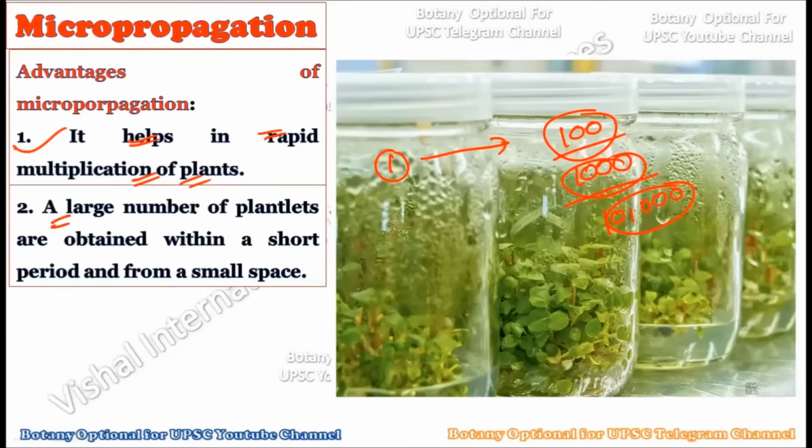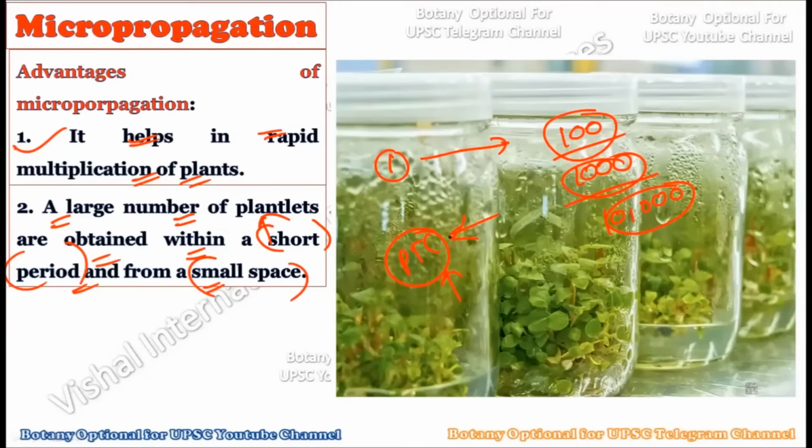Then a large number of plantlets are obtained within a very short period and from a very small space, okay? Now here you should understand the other two advantages, that we are creating these plantlets in a very short period of time, okay? In the natural world it will require many years to create that much amount of plants, but here, artificially in the plant tissue culture laboratory, you can create these plants in a very short period of time, because within the very short period we can grow all of the explants together and we can create many plantlets, and that too within a very small place, okay? As you know, the plant tissue culture laboratory is not a bigger laboratory as compared with the field, and in this plant tissue culture laboratory, a small area of it can create a large number of plants.